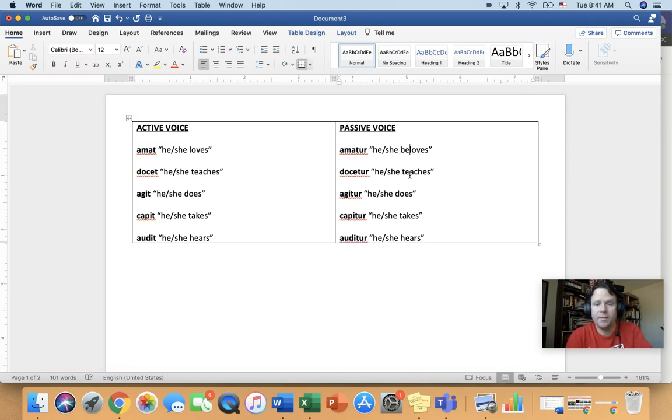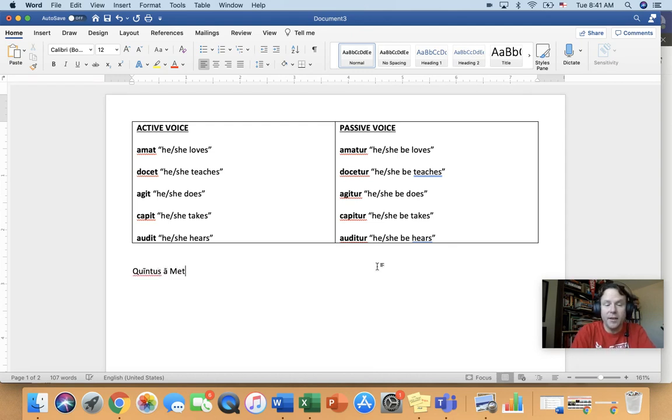So be, be, be, be, be. Okay. Now, this is not how we talk, right? We wouldn't say he be loves. In fact, if I want to say Quintus, maybe by Metella, amatur. Okay. So there's your sentence. Now, I wouldn't say Quintus be loved by Metella. What I would say is Quintus is loved.